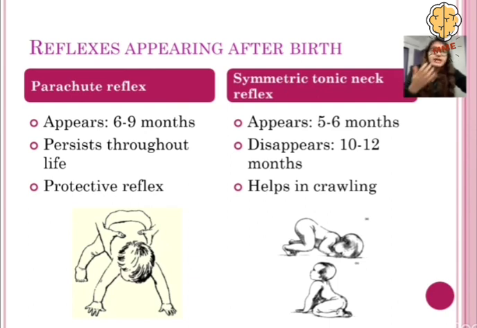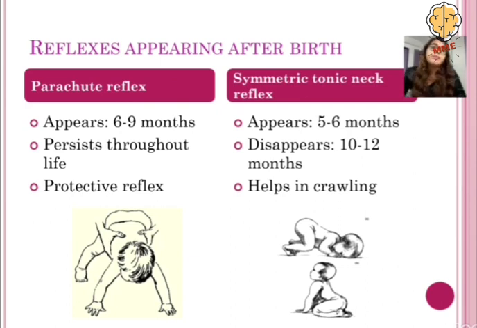The parachute reflex appears after 6 to 9 months, and it's going to persist throughout life. It is a protective reflex. When we stimulate the baby to fall, he's going to extend both of his arms in front of him and try to protect his own face like this. This is also known as the paratrooper reflex. Even we show this reflex when we are going to fall down. The first instinct is that we throw out our hands to catch ourselves. So that is the parachute reflex.